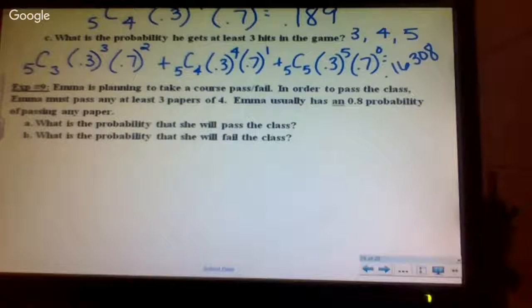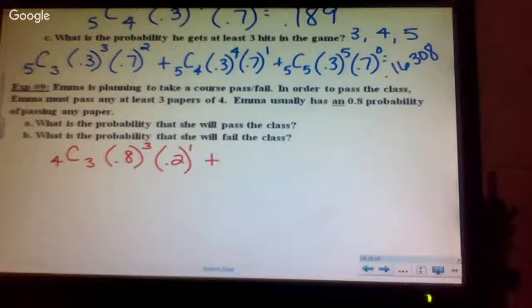4C3. 4C3. What's the probability that she's going to pass a paper? 0.8. How many times does she want to pass a paper? 3. What's her probability of not passing a paper then? 0.2. Once. Or she has to pass at least 3 out of 4.